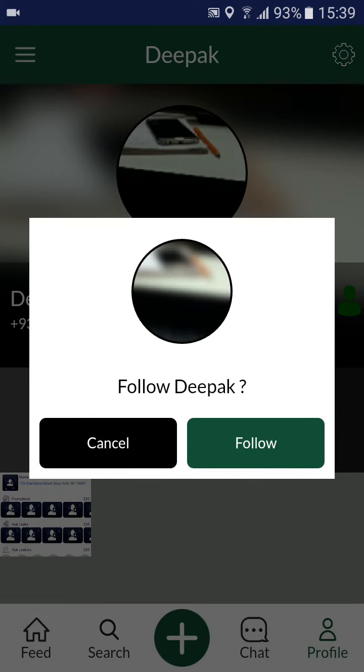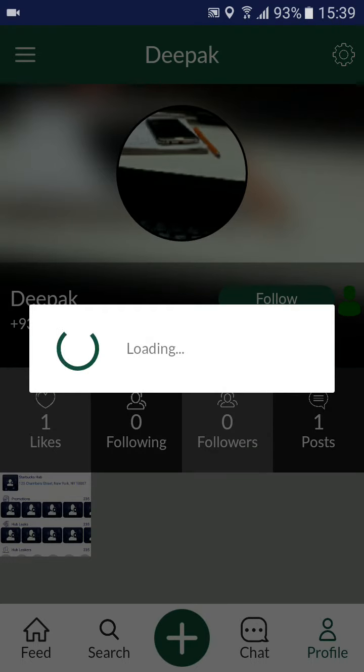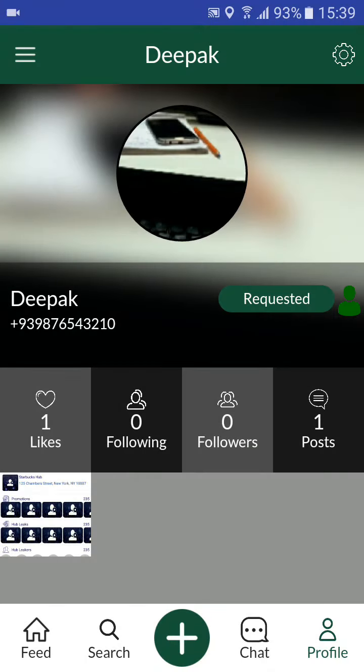There will be a message box where we can select follow. This user will automatically receive a follow request and he will accept it. You can see that you have already accepted the follow request.